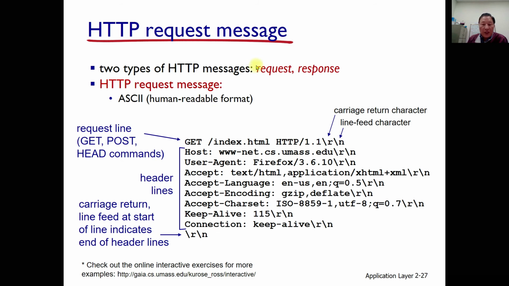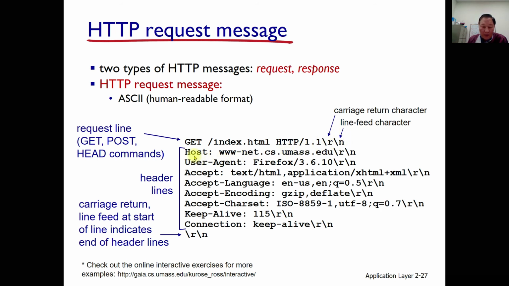Thus, we can use this request message to understand better. There are 2 types of HTTP message. This is an actual message, and you can observe it using the Wireshark program during your Wireshark lab. One is the request, as we learned, and another one is the response. The HTTP request message format is like this. You can observe it in your Wireshark lab. This is the request line: GET, POST, HEAD commands. This one is the GET command, and some URL here, and the HTTP protocol and the version number. This one is simply carriage return and line feed.